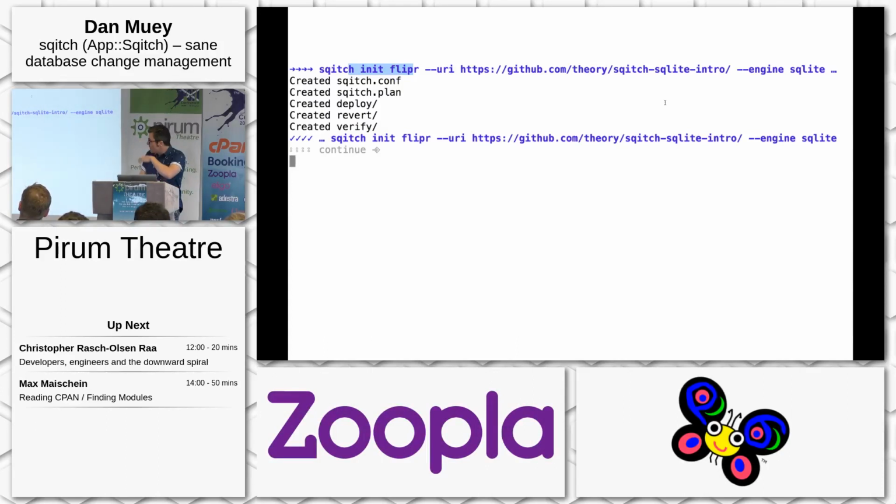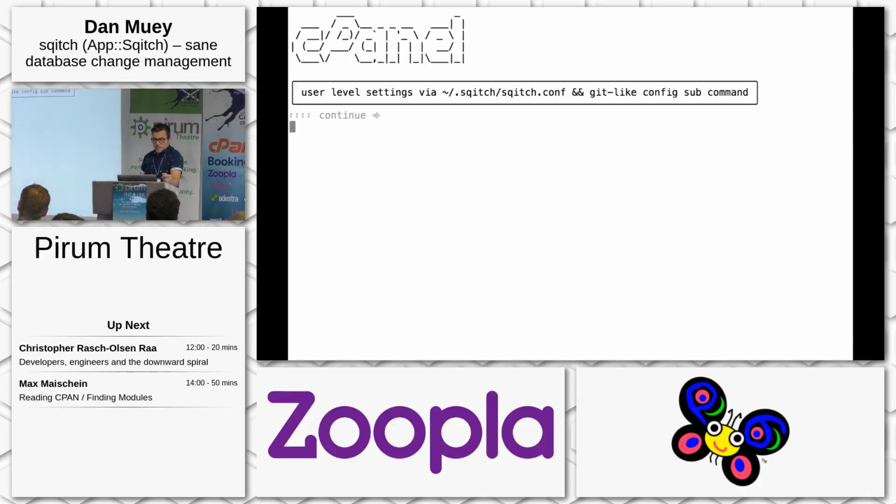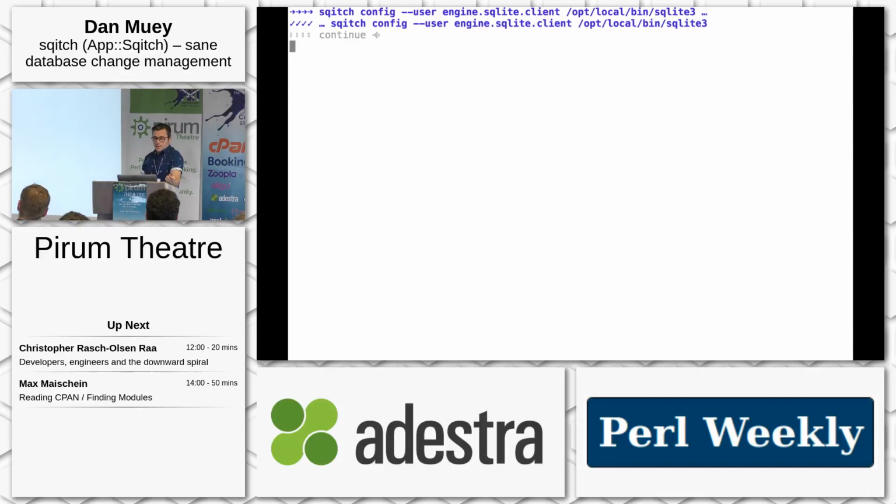And you'll see it created some files and directories. The directories are where our scripts will go, our SQL scripts to actually do those things. And the conf and plan file are what help Sqitch know what to do and how to behave. So the conf file, for instance, we told it we were doing SQLite, so we see that there. Typical INI style, pretty straightforward. And like Git, you can do your user level settings via a conf file in your home directory. So for instance, let's say my SQLite is in a weird place.